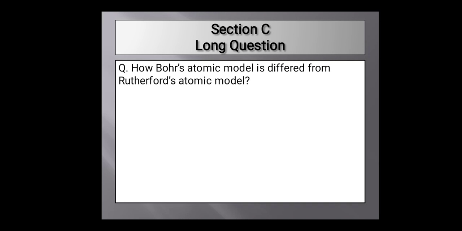According to Rutherford theory, electrons revolve around the nucleus. Rutherford does not explain the path where electrons revolve, or give any concept about the position of electrons around the nucleus.